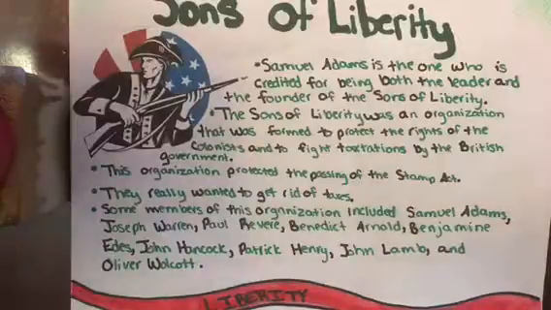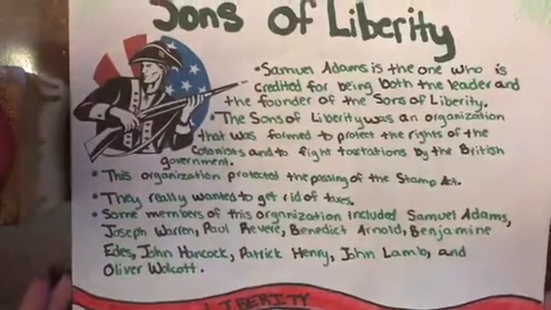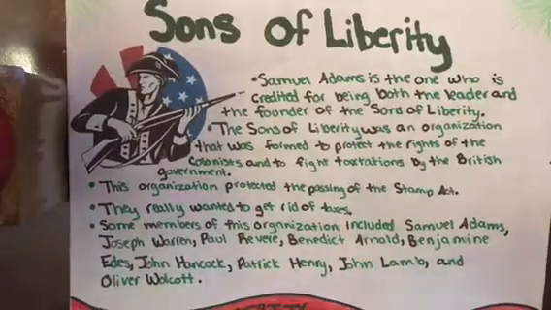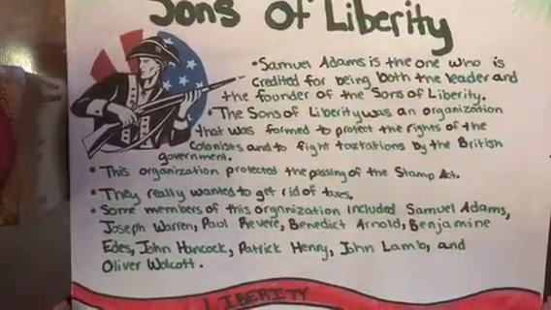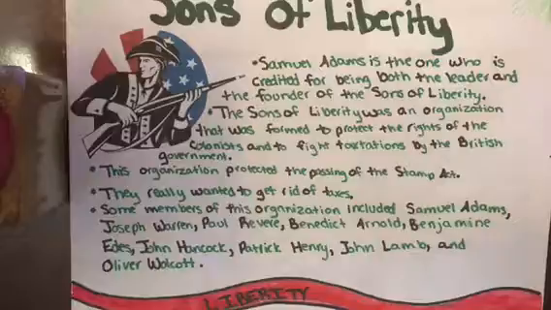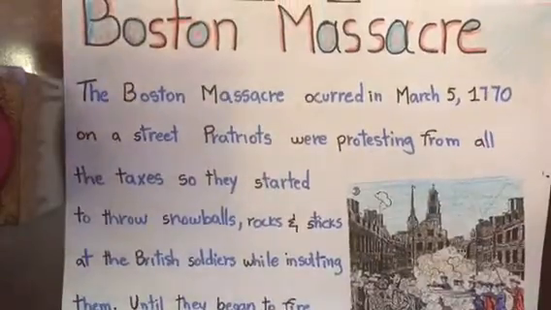Sons of Liberty. The leader and founder of this group was Samuel Adams. The Sons of Liberty was an organization that tried to protect the colonists' rights. Through this organization, the passing of the Stamp Act failed. The main goal of the Sons of Liberty was to get rid of taxes. Some members of this organization included Samuel Adams, Joseph Warren, Paul Revere, Benedict Arnold, and many others.